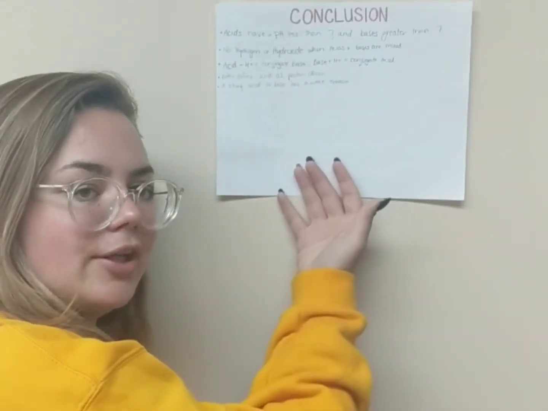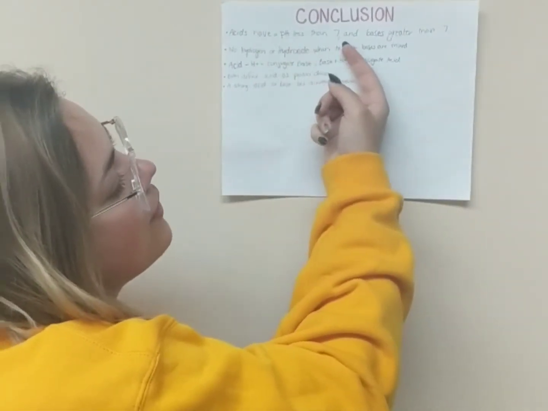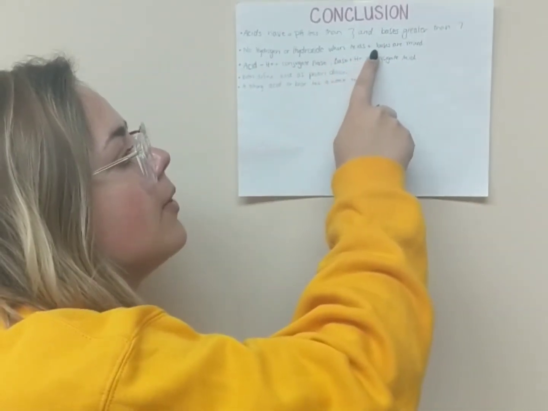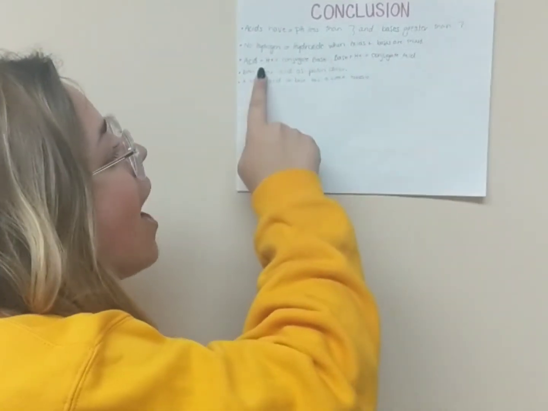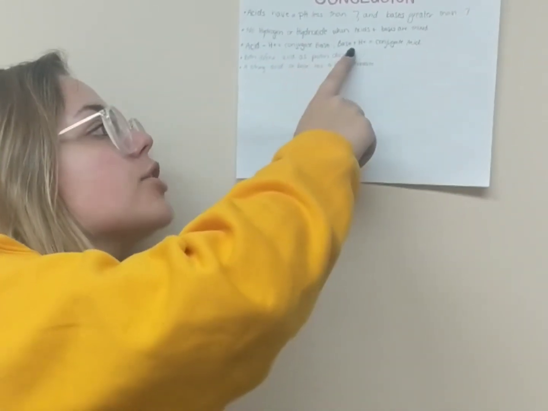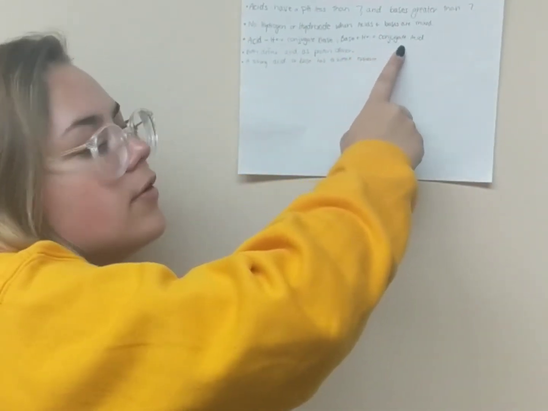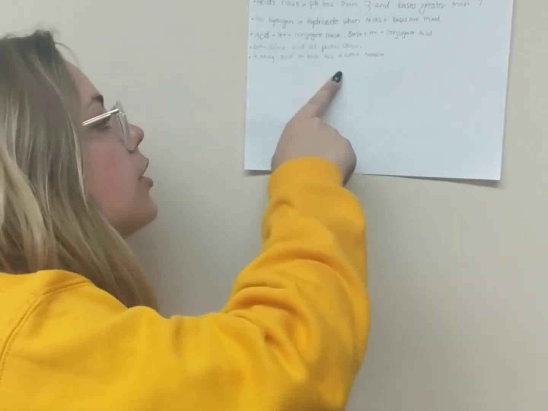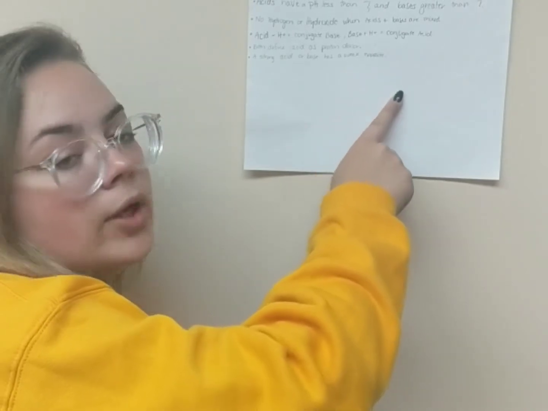This is our conclusion. Acids have pH less than 7 and bases greater than 7. No hydrogen or hydroxide when acids and bases are mixed. Acid minus hydrogen plus equals conjugate base, base plus hydrogen plus, conjugate acid. Both define acid as a proton donor, and a strong acid or base has a weak opposite.